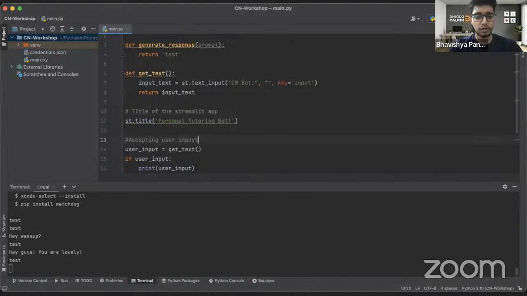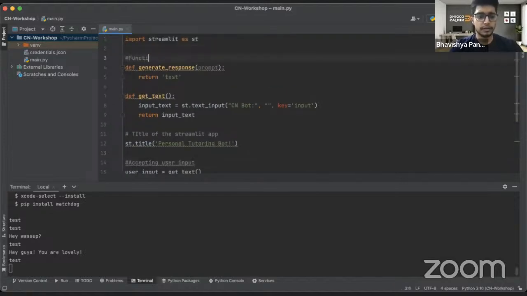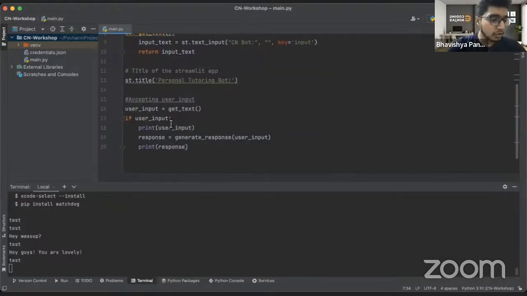Accepting user input, function to generate the output, right? And then we have function to receive user queries. Simple as that, right? So till now, let me...